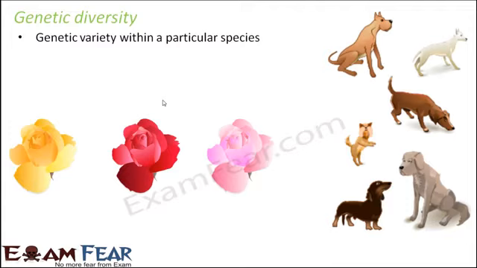Again, you can take another example of genetic diversity. Let us consider a flower, for example, the rose. In rose also you will see that a lot of different varieties are seen. Some of them are red in color, some are pink, some are yellow, some have mixed color as well. Why do we have those differences even though they all belong to the same species of plant? That is because of the different genetic arrangement, due to the different genes present in each of them. This kind of diversity, where organisms belonging to a particular species differ from each other due to differences in the genes, is called genetic diversity.